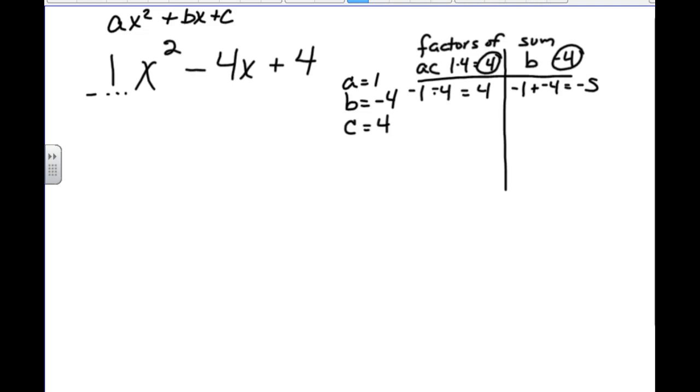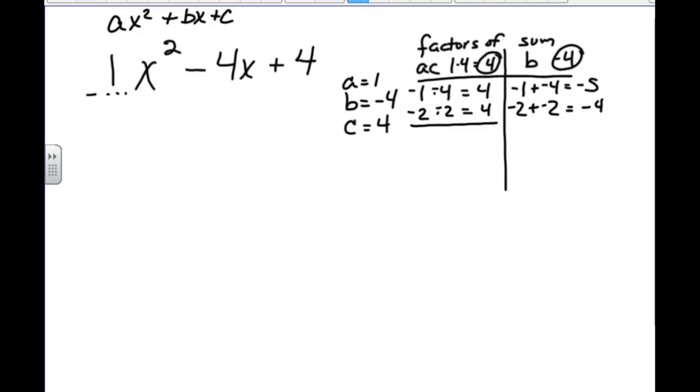So then we move on from the 1, and we say, okay, 2. Well, 2 times 2 is 4, and because I'm looking for a sum that is negative, both of them would have to be negative, because -2 times -2 is 4. And -2 plus -2 gives us our target number for the sum column of -4.